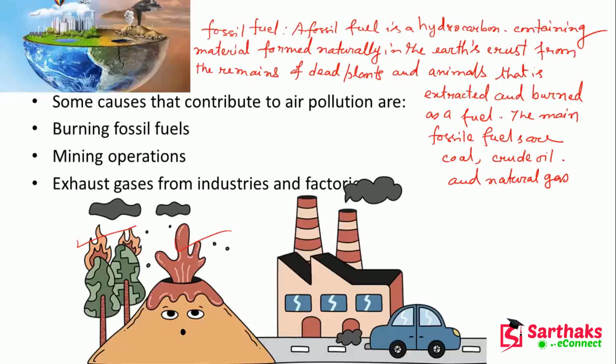A fossil fuel is a hydrocarbon-containing material formed naturally in the earth's crust from the remains of dead plants and animals that is extracted and burned as a fuel. The main fossil fuels are coal, crude oil, and natural gas. And you know that in thermal power plants, we are using coal, also petroleum, and we can use natural gas also in other plants.